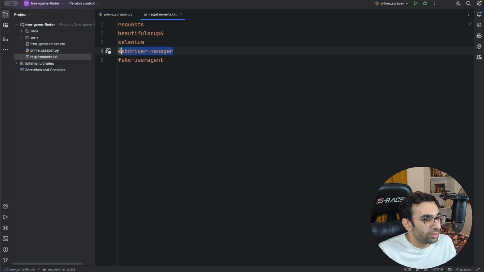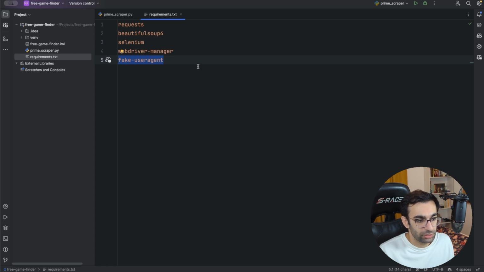And this WebDriver manager is also needed to work with Selenium, because Selenium will kickstart a Chrome browser, for example. And if I need to set, let's say, some user agent, I will use the fake user agent library in Python. If you are not familiar with what user agent is, it's just basically the software that you are using to interact with the websites.